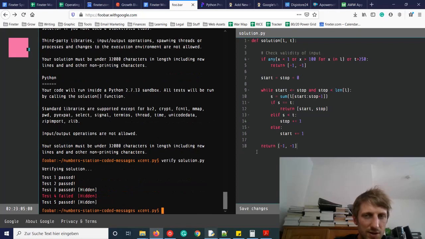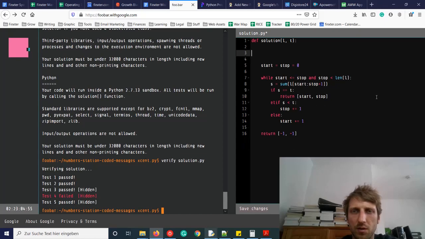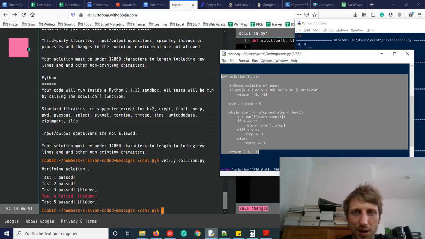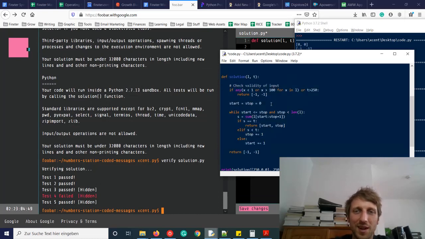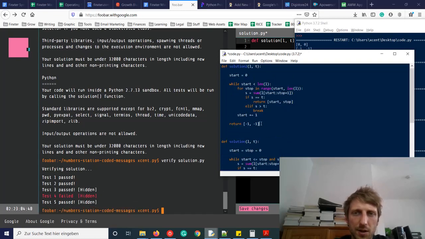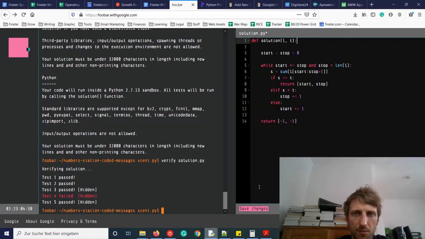Okay, test 4 still failed, so this was not a thing. And I'm glad that this was not a thing, because I would be really disappointed if this was a problem. Okay, so there's a test we fail. Let's check whether this solution actually works.